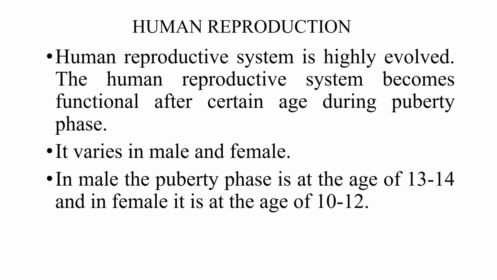Human reproduction. The human reproductive system is highly evolved. It becomes functional after a certain age, during puberty. It varies in male and female. In male, the puberty phase is at the age of 13 to 14. In female, it is at the age of 10 to 12.